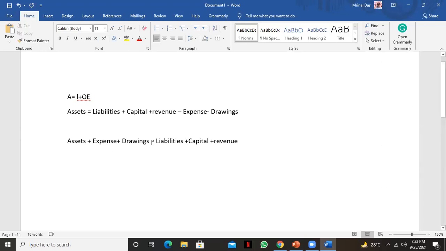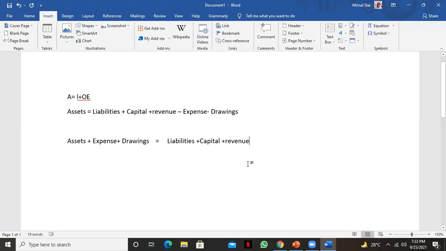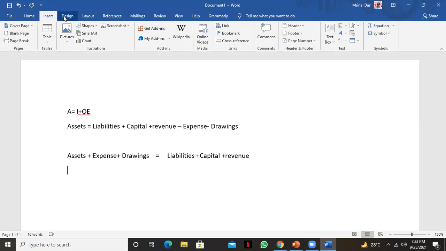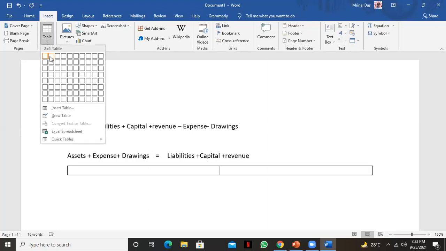Okay. Now you see we have two sides here. We have a left hand side, and this we will call the right hand side. So, let's insert a chart. আমরা একটা table. Okay.